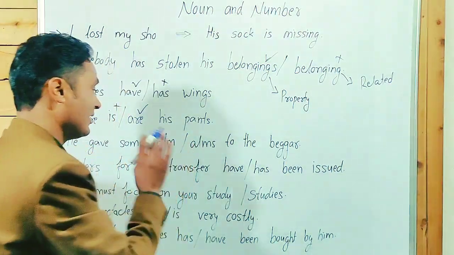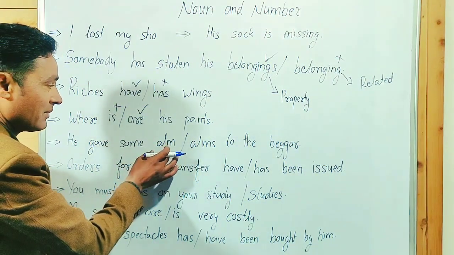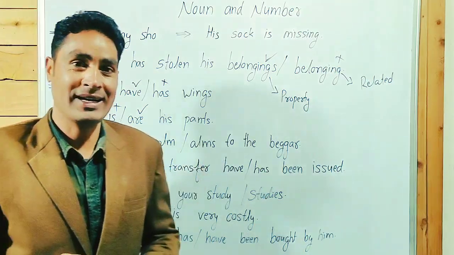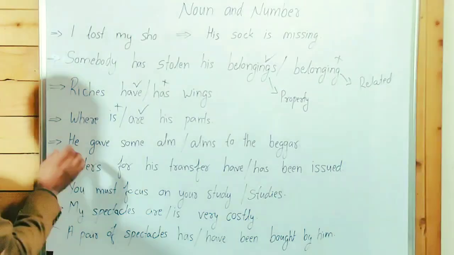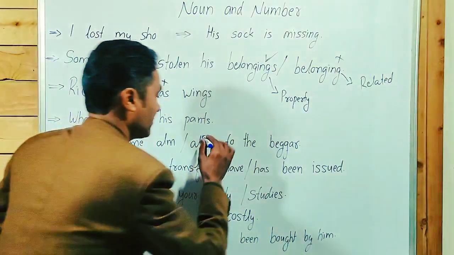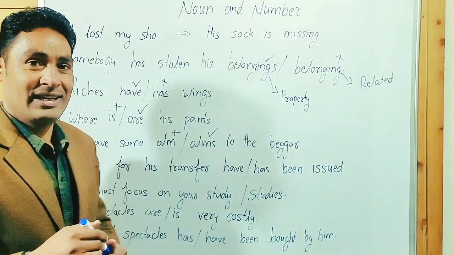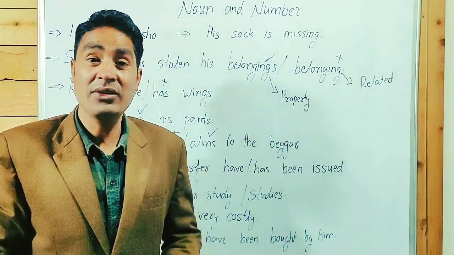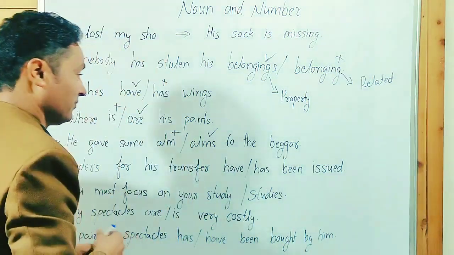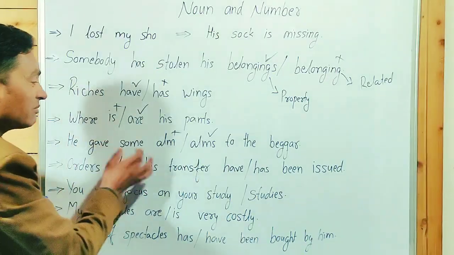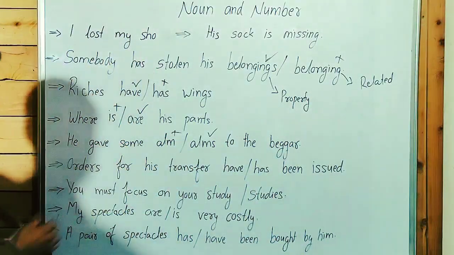He gave some arms or arm? I'm so sorry, alms. He gave some alms to the beggar. It means plural. He gave some alms, not alm. Alms, plural. It means something that is given freely to the poor, the beggar. He gave some alms to the beggar.